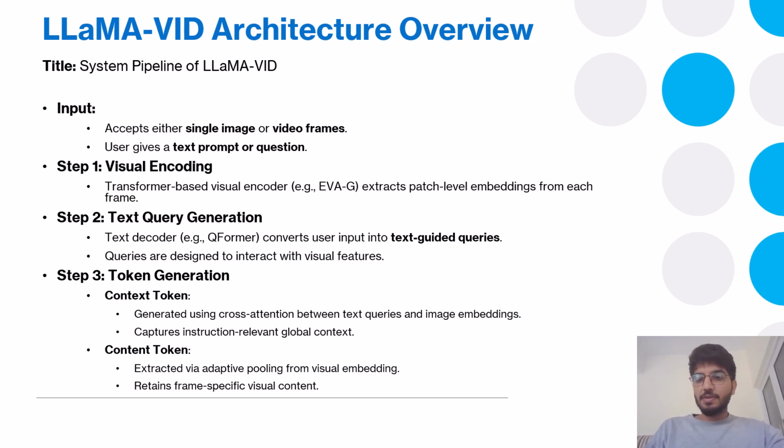First, as we discussed, the context token and the content token. The context token is generated using cross attention between the text queries and the image embeddings, and captures instruction-relevant global context. The content token is extracted by adaptive pooling from the visual embedding and retains frame-specific visual content.